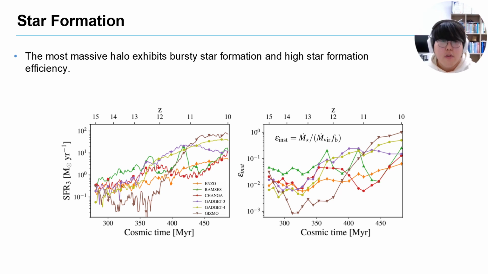Overall, the codes show higher efficiency than the local efficiency of 1% used in the simulations. Some codes, like Gizmo and Gadget, even reach several tens of percent, suggesting stellar feedback might be inefficient at higher redshift.